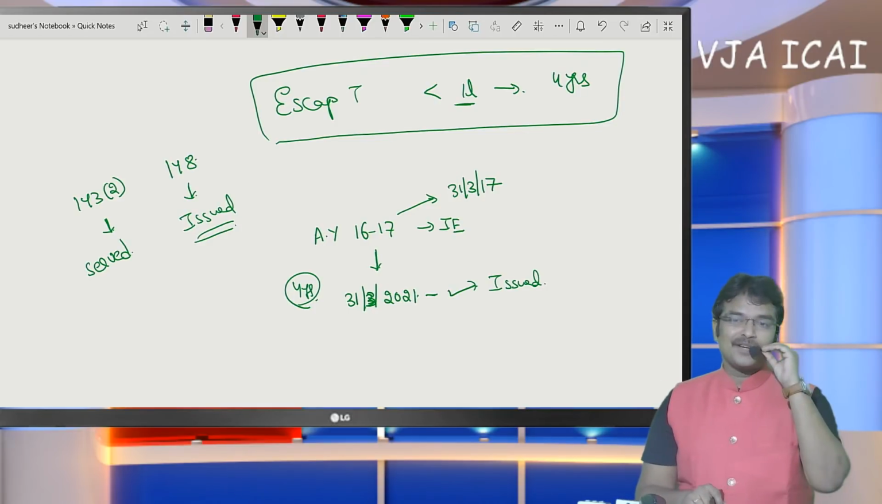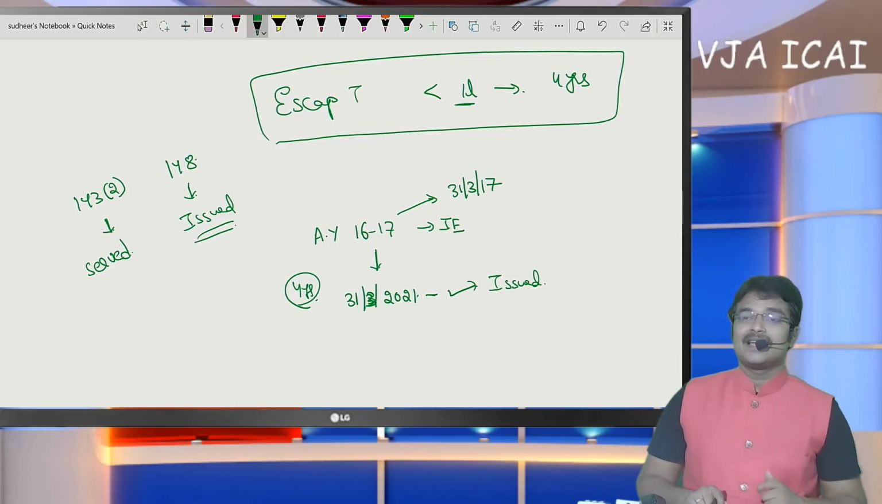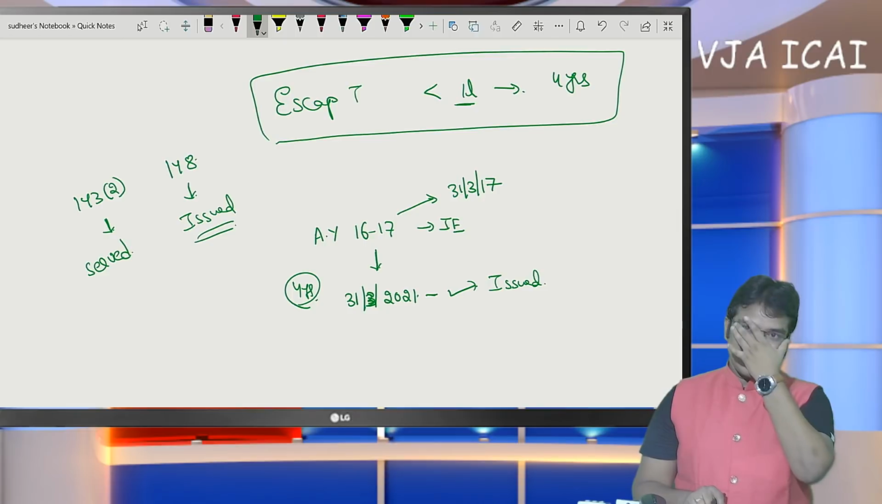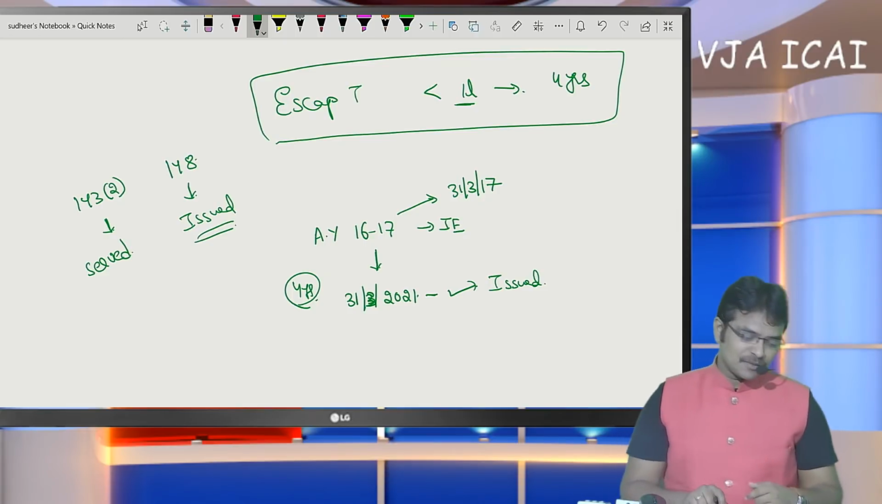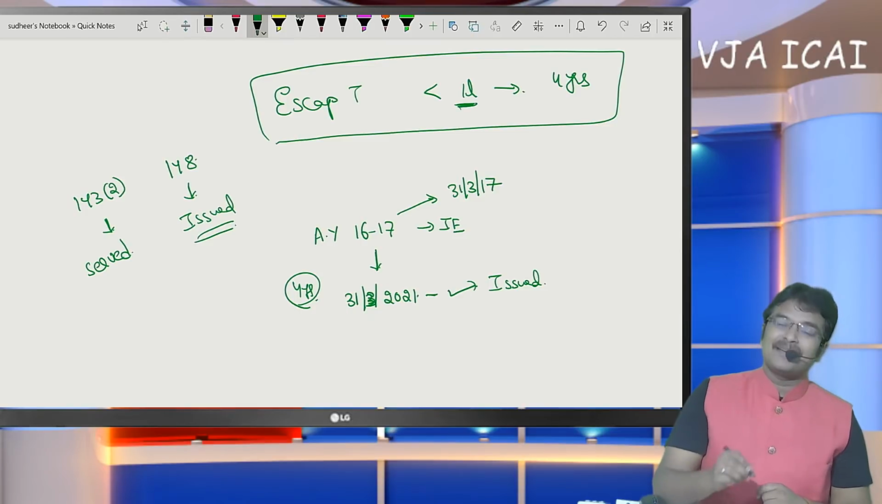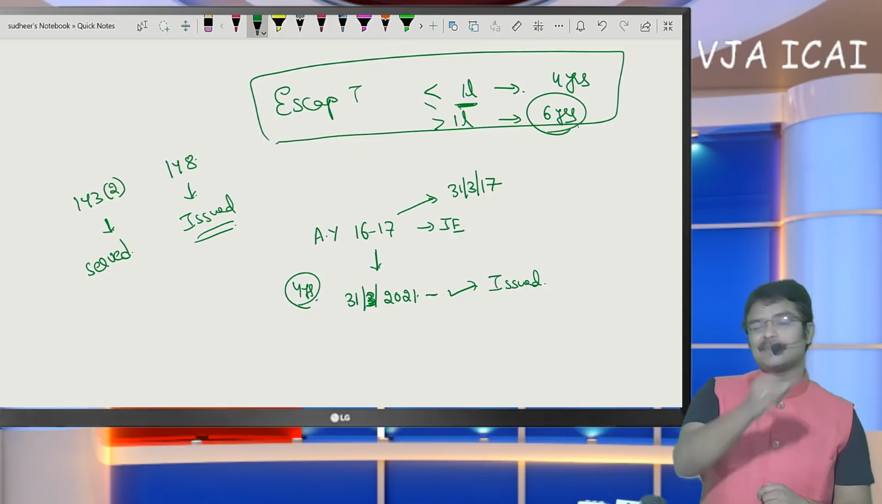What is the difference between issue and serve? Issue means on part of the assessing officer he has to issue. Served means it has to be reached to the SSE also. So coming to income escaping assessment, notice has to be issued within 4 assessment years if escaped income is less than 1 lakh. But if escaped income has exceeded 1 lakh, notice can be issued for 6 assessment years.